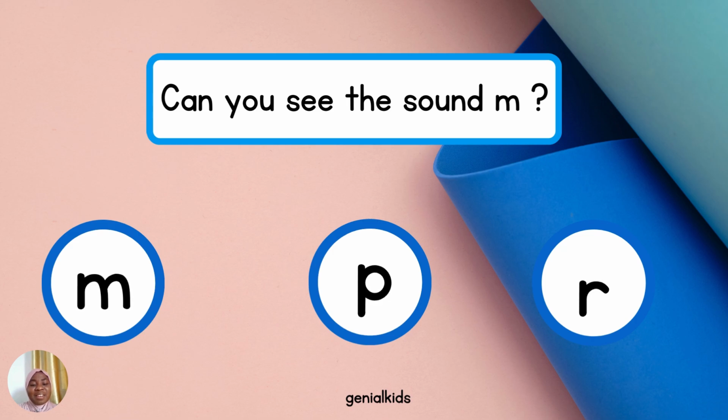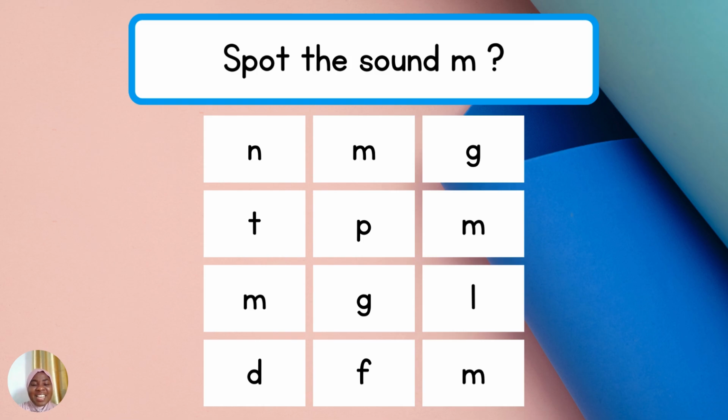Let's go on to find another one. Where is the letter M that makes the sound /m/? Is it the first one, the second one, or the third? Let's find out. Yay! You did it again. Letter M makes the sound /m/. Amazing. You get my thumbs up. Well done.